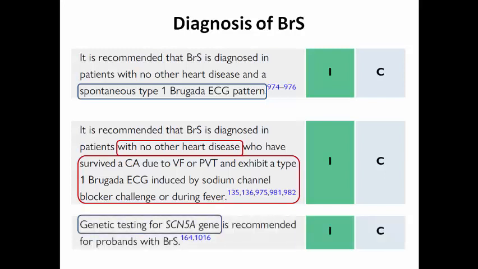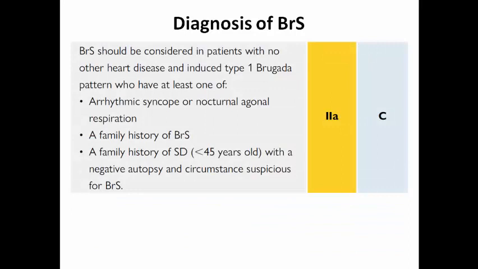And if you diagnose Brugada syndrome, genetic testing for the SCN5A gene responsible for the sodium channel is recommended for the probands with Brugada syndrome. And we can also diagnose Brugada if a patient has induced type 1 Brugada features and is having at least one of the following: arrhythmic syncope or nocturnal agonal breathing, family history of Brugada syndrome, or family history of sudden death at age less than 45 years with a negative autopsy and circumstances suspicious for Brugada.